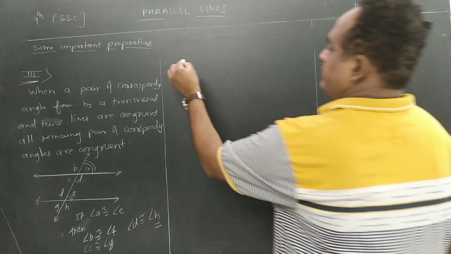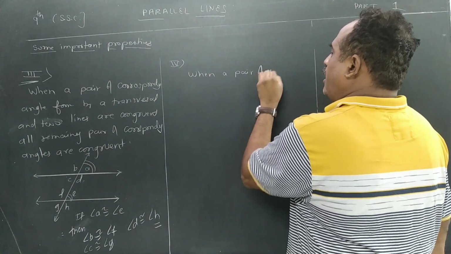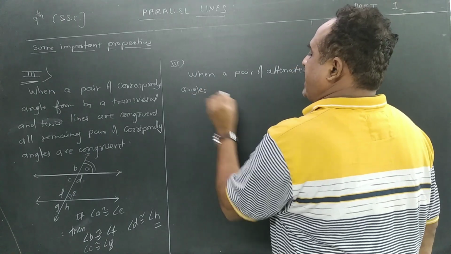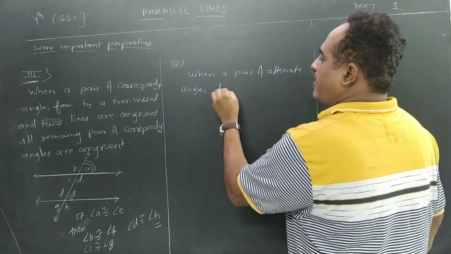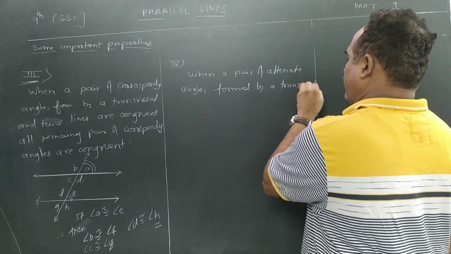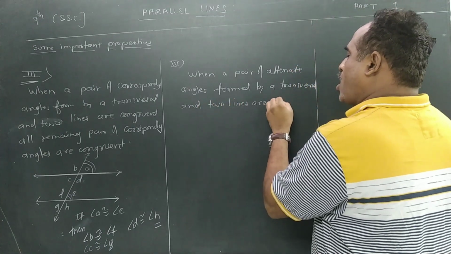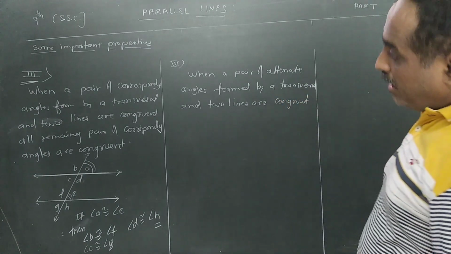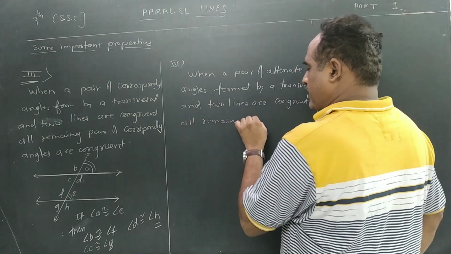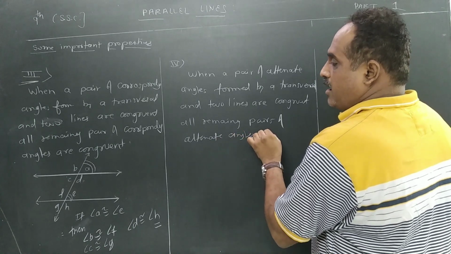Same way, fourth one. When a pair of alternate angles formed by a transversal and two lines are congruent, then all remaining pairs of alternate angles are congruent.